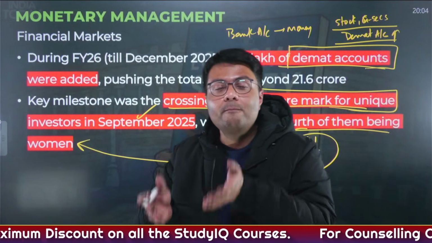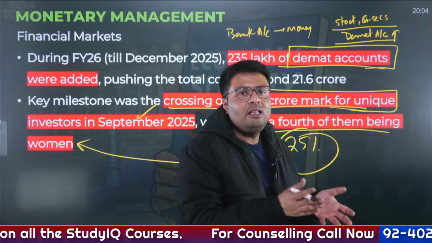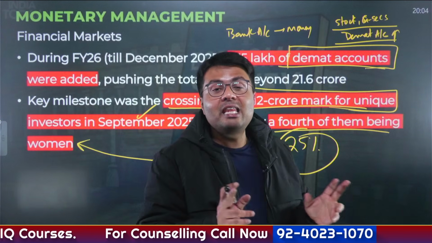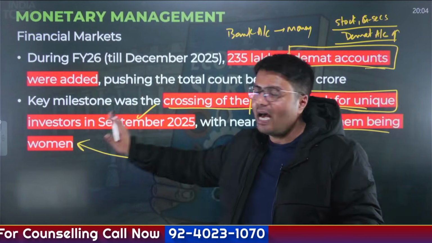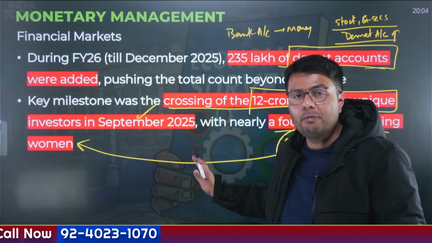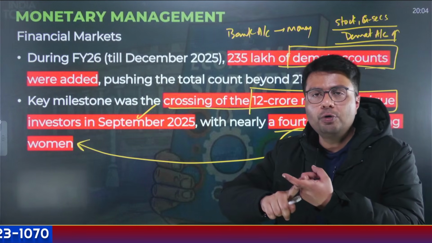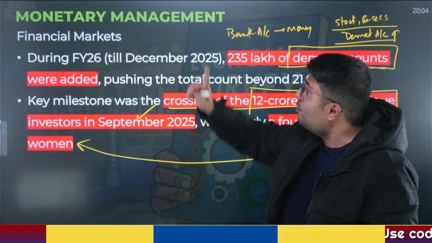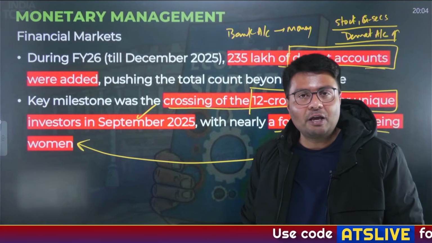It would give them more say in things which are happening in their families, which are happening in the area where they live. And this is a direct symbol of women empowerment. How has women empowerment happened? Due to technology, due to the stock market, due to financialization of India's savings.